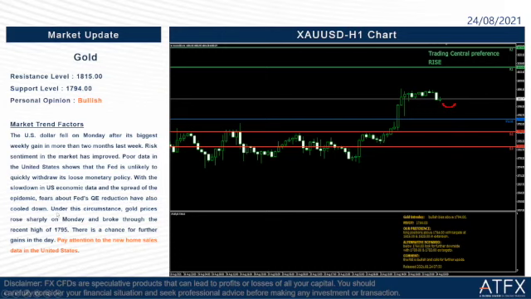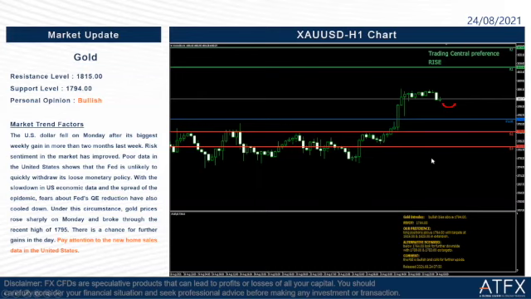Under this circumstance, gold prices rose sharply on Monday and broke through the recent high of 1795, so there is a chance for further gains in the day. That's the reason I would take it as bullish for today. Pay attention to the new home sales data in the United States.